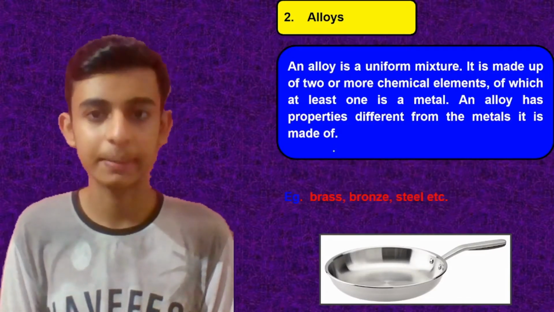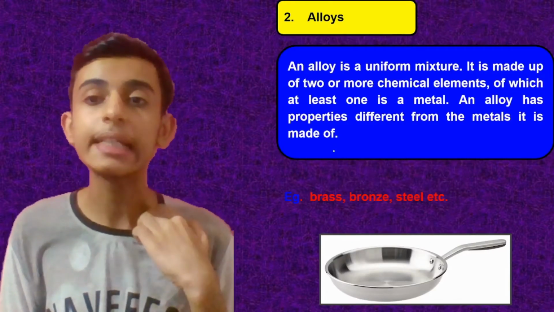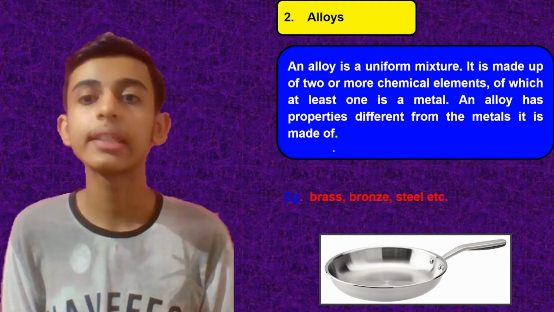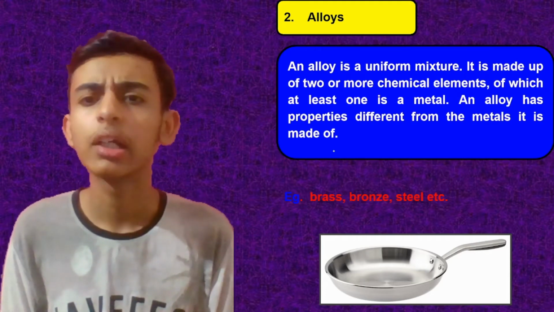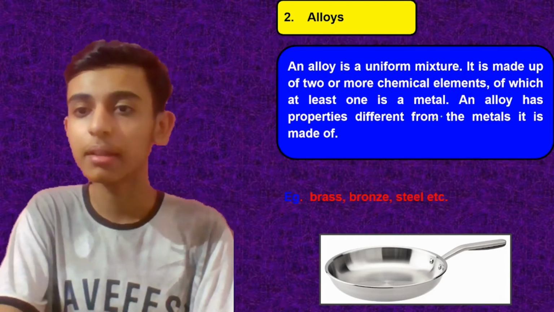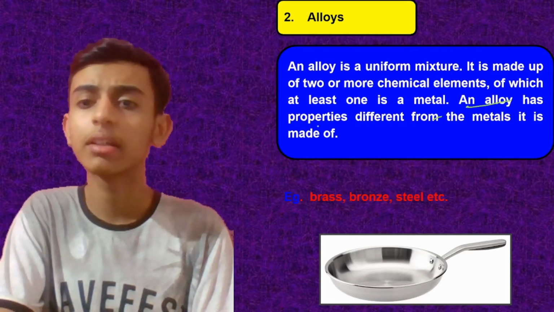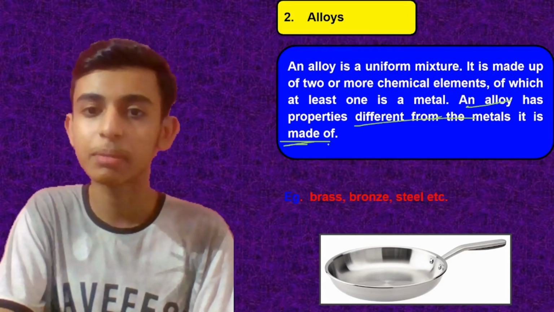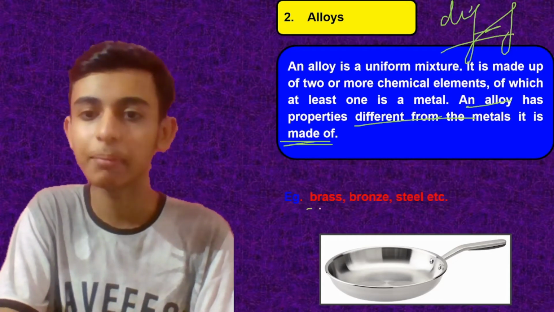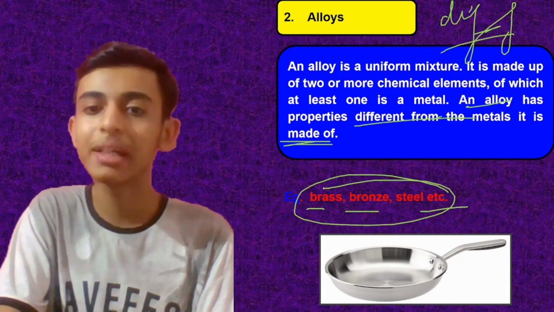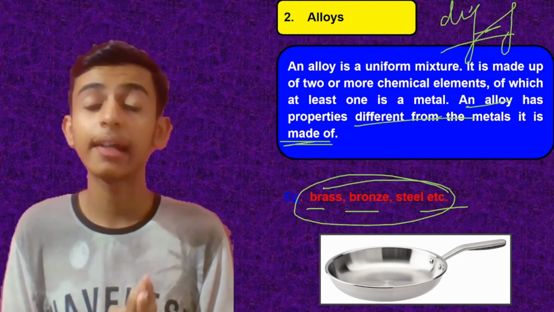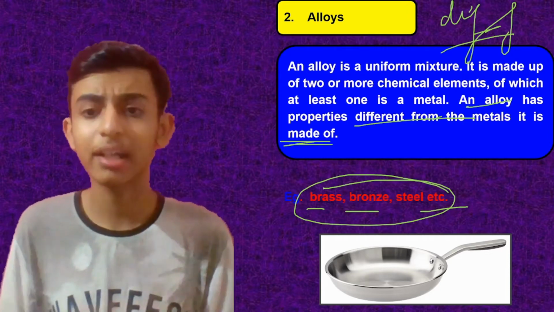Now what are alloys? See, an alloy is basically made up of two or more elements, or you can say two or more metals. And the alloy has properties different from the metals it is made of, like brass, bronze, steel. So they are made up of different metals, but they are pure because they have a uniform composition. They are a uniform mixture.